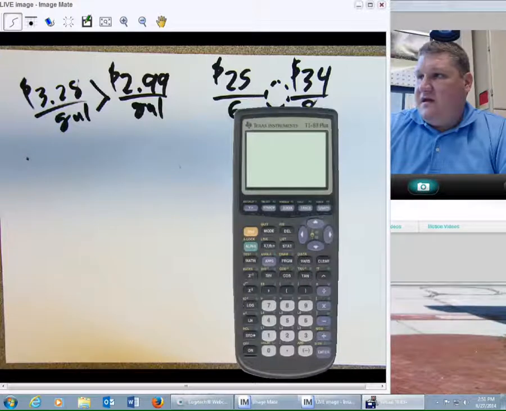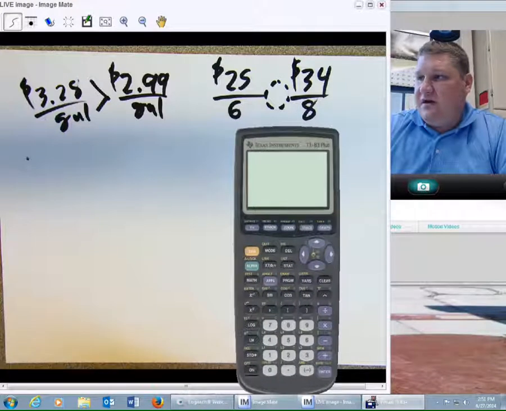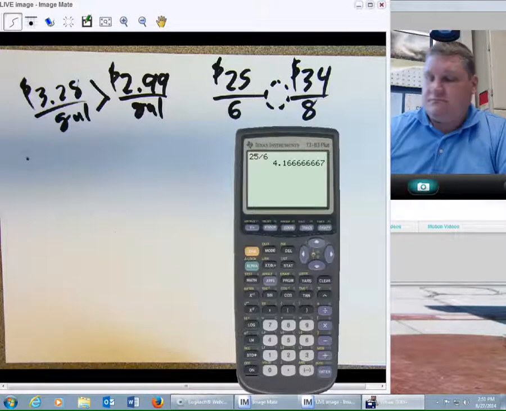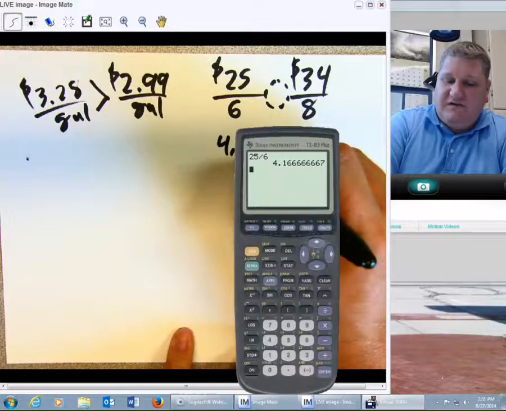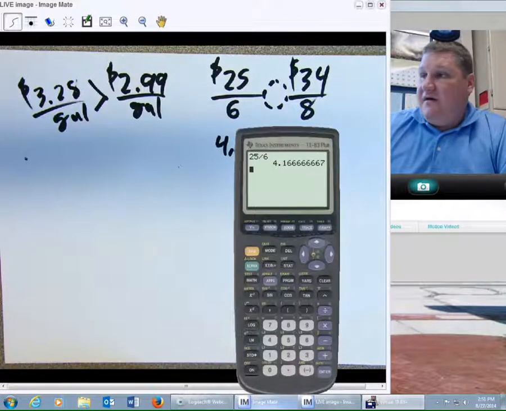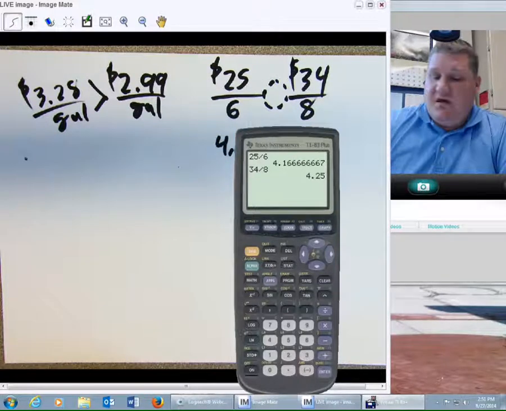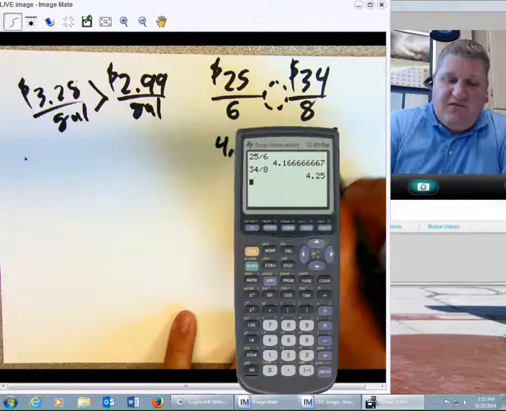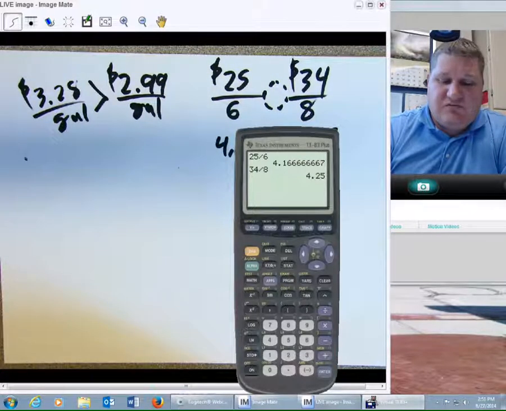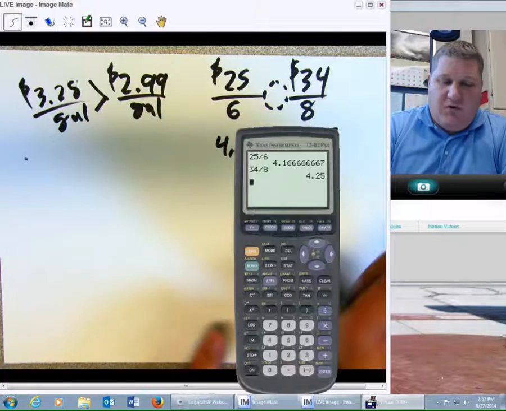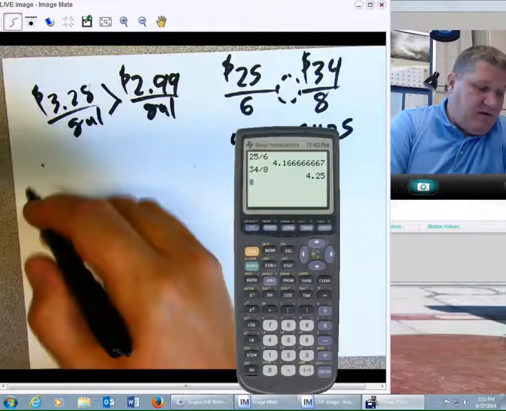So, if we grab our calculator, we say 25 divide by 6, that's 4.166. You have 34 divide by 8, 4.25. Now as decimals, they're easy to see which one is bigger and which one isn't. That works for rates, but it also works for ratios.